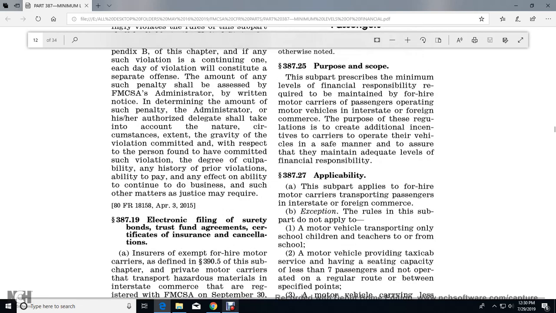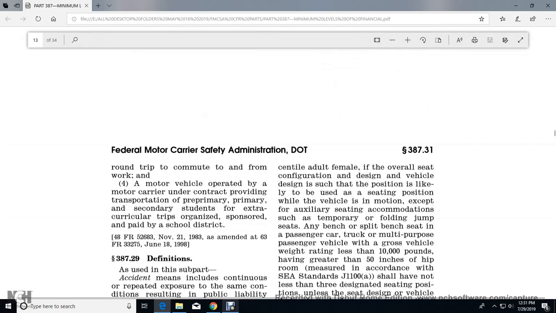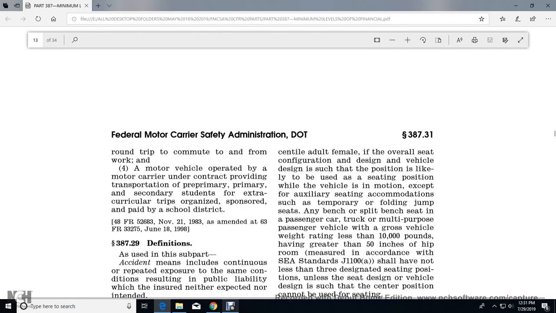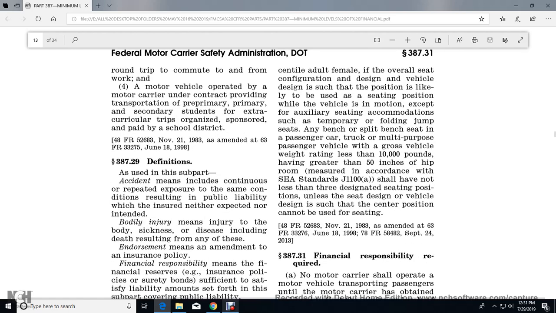387.27, the subpart applies to for-hire motor carriers transporting passengers in interstate or foreign commerce. Exemptions: the rules of the subpart do not apply to motor vehicle transportation of only school children and teachers to and from school; a motor vehicle providing taxicab service having a seating capacity of less than 7 passengers, not operated on a regular route between specified points; a motor vehicle carrying fewer than 16 individuals, singly, daily, round trip commuting to and from work; or a motor vehicle operated by a motor carrier under contract providing transportation of preprimary, primary, and secondary students for extracurricular trips organized and sponsored by the school district.